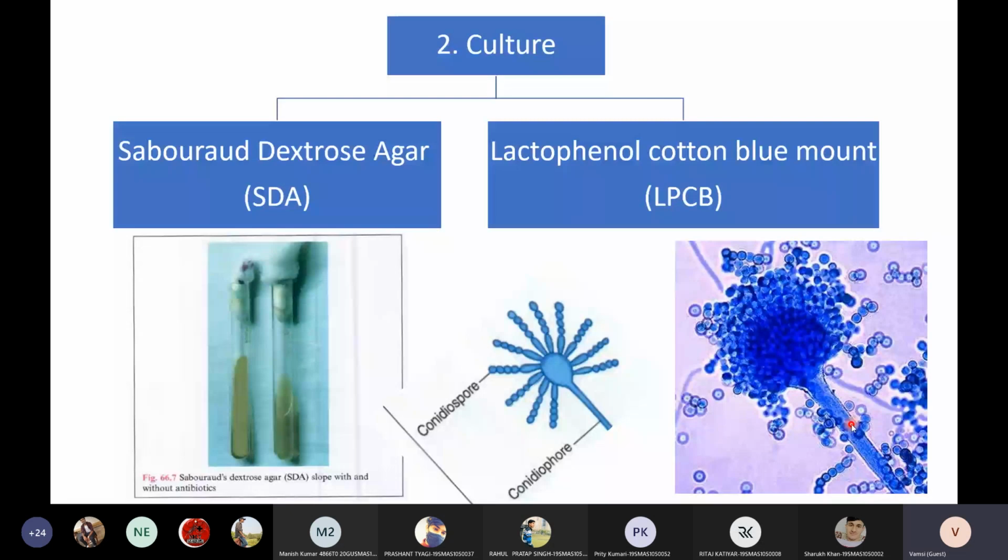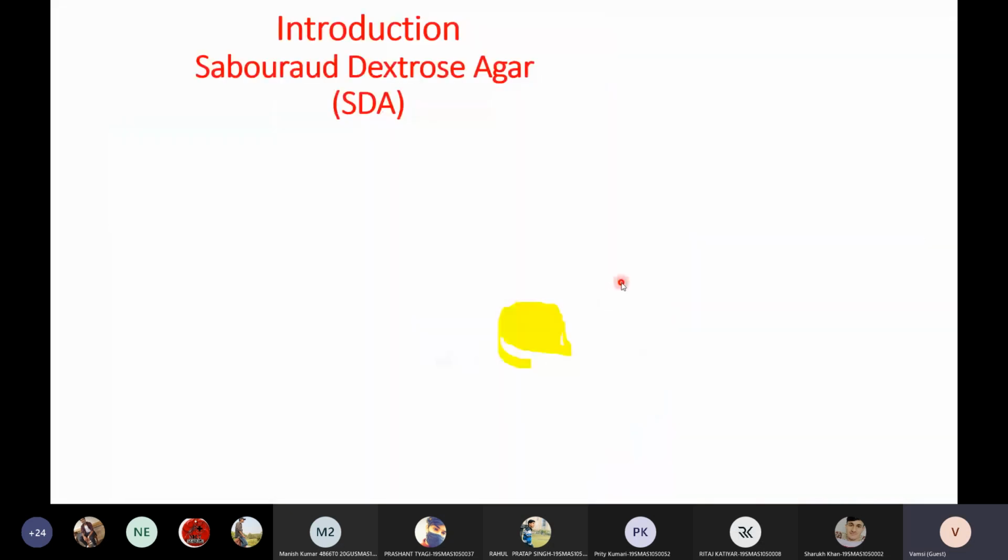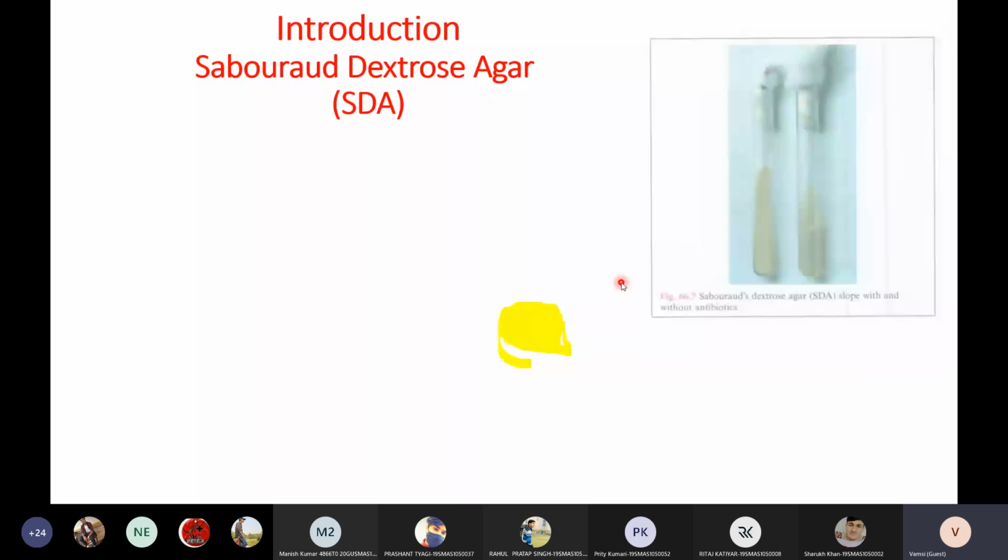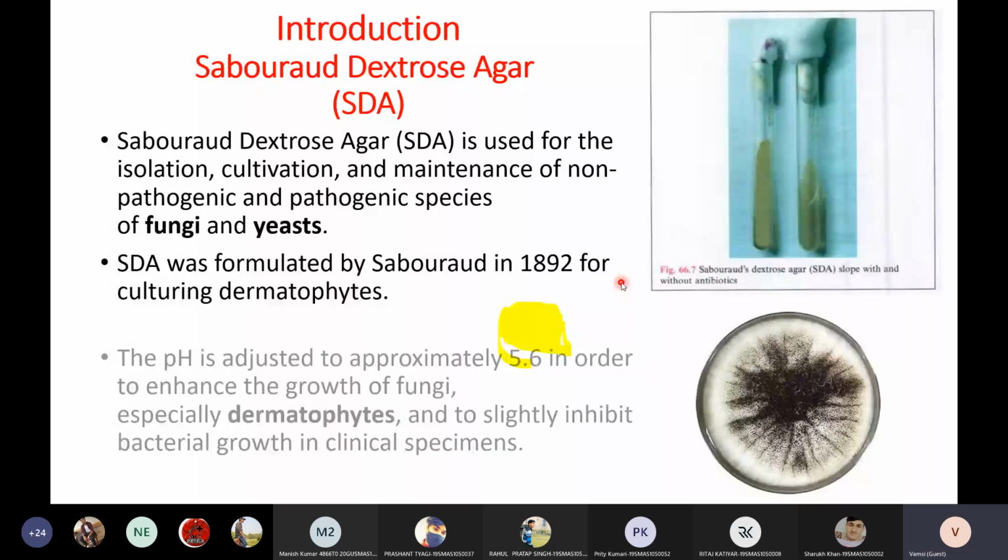SDA, I'm just skipping it. You already know SDA is a fungal-specific medium formulated by Sabouraud in 1892. You know the principle, the procedure, everything. So I'm skipping SDA and moving forward with lactophenol cotton blue.